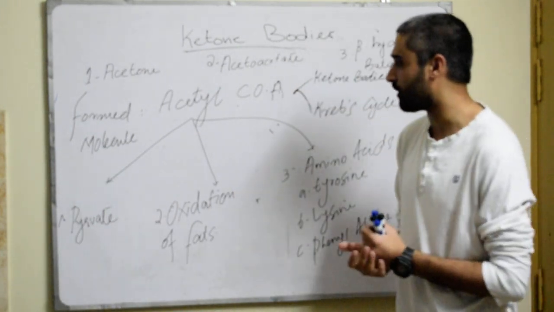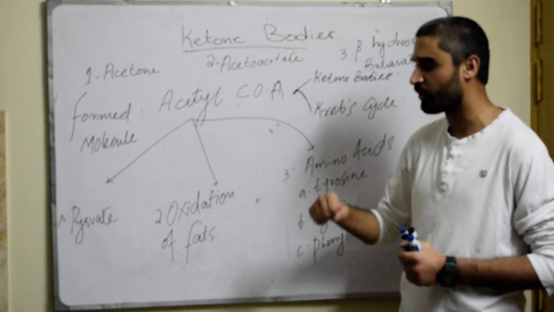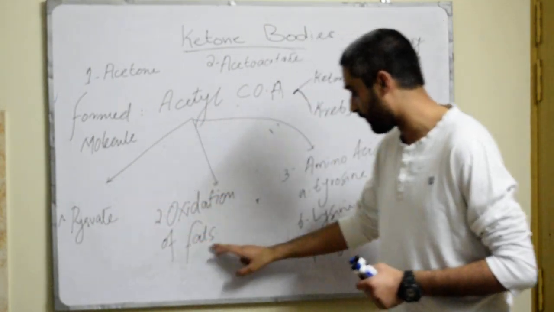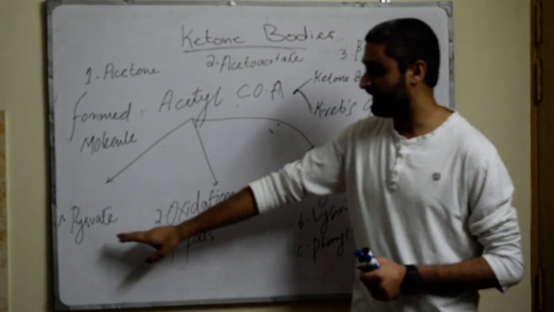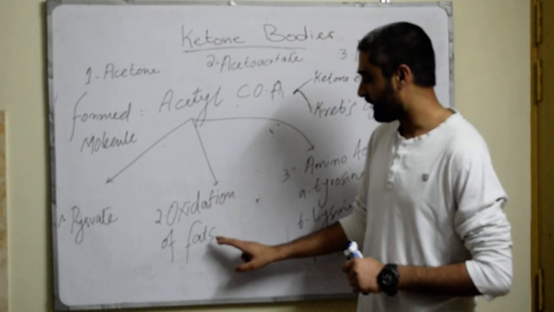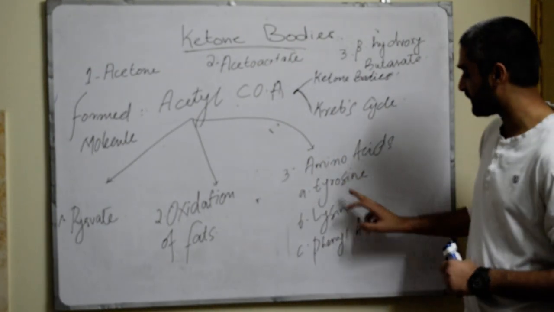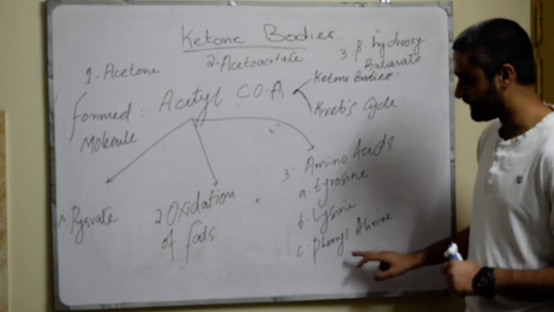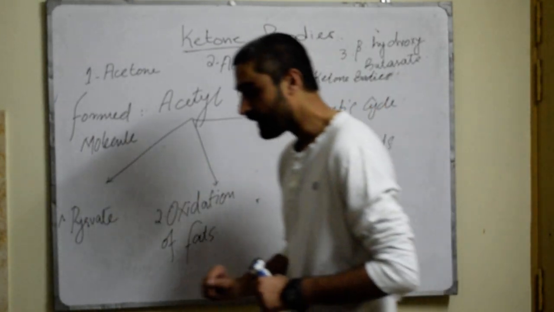They are formed from a very important molecule, acetyl-CoA, and we know this acetyl-CoA is formed in the body from three very important things. Either it can be formed from pyruvate, or from the oxidation of fats, or from amino acids. And those amino acids can be tyrosine, lysine or phenylalanine.